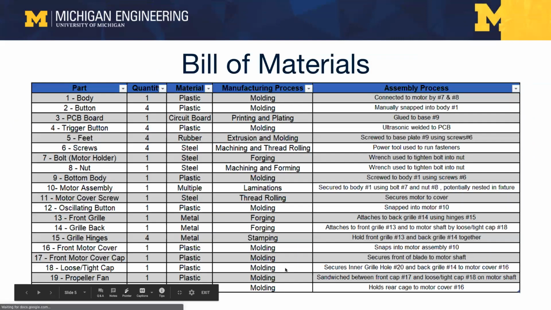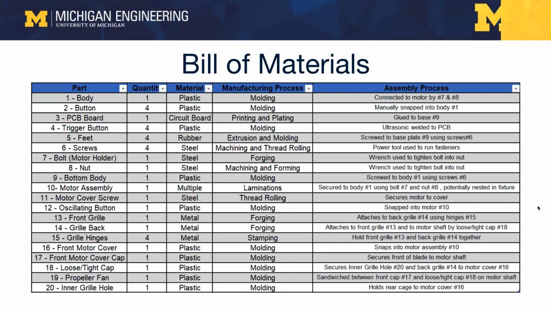Next slide, please. The bill of materials for the fan shows each part and the manufacturing process used to create it. Many of our parts are molded plastic, forged, or stamped. The assembly process of the fan is likely done manually using some fixturing to keep parts stable. The motor assembly is likely put in a holding fixture, and then the outer cage and blade are assembled to it. The motor cage blade assembly is then installed to the base assembly, being held together by a bolt and a nut. Next up, Ryan will discuss the KCs.